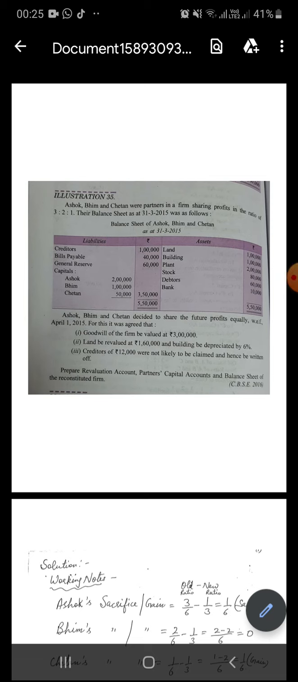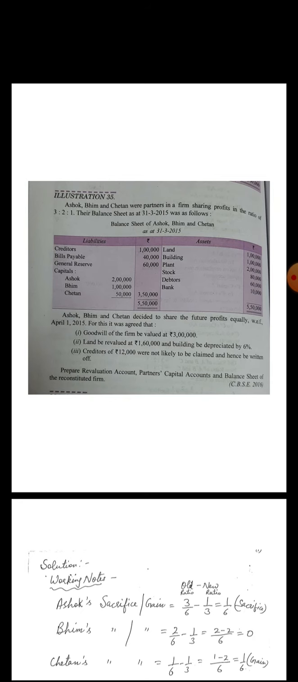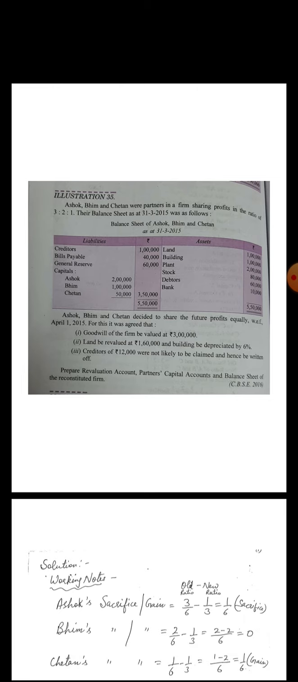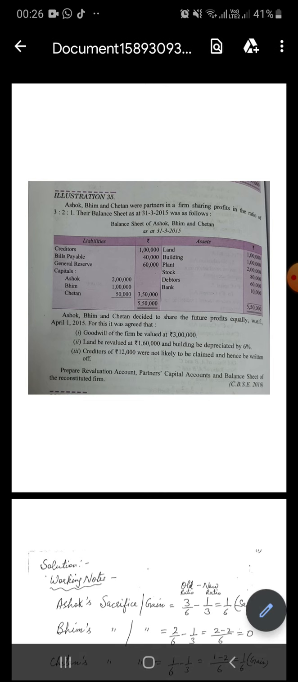In the last lecture, we had learnt about the accounting for revaluation of assets and liabilities when there is change in the profit sharing ratio of existing partners. In this, we had discussed two cases: when the revised values are recorded in the books and when revised values are not recorded in the books. In the first case, we had discussed the journal entries, revaluation account, partners' capital account and balance sheet. So let's do the example of case 1.